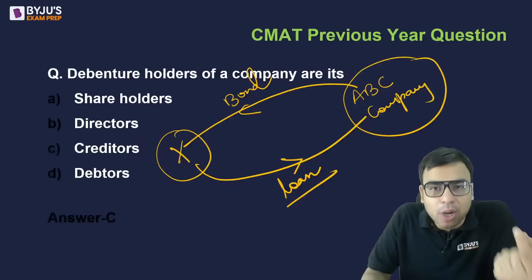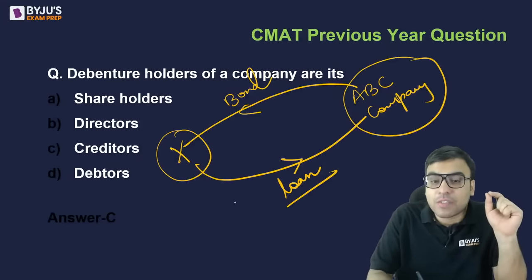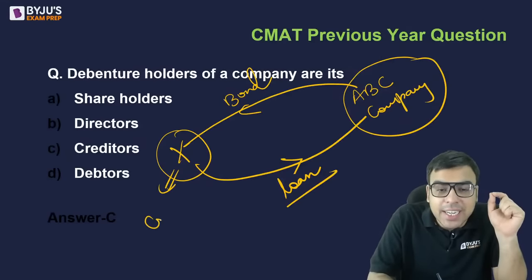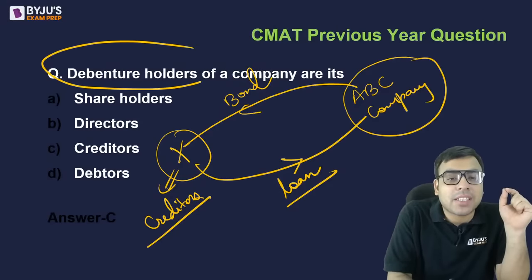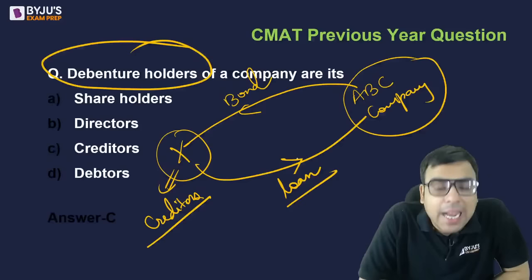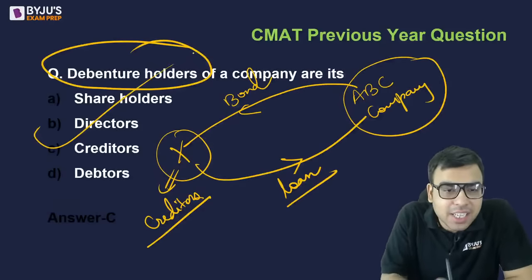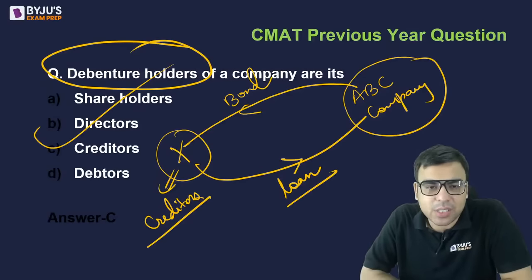If you are buying a bond of any company, you are basically giving a loan to that company. So when you are giving a loan, you become a creditor. कर्ज देने वाला. So the debenture holder or bond holder is the one who has given a loan to the company. जिसने कर्ज दिया है. Is it clear? I think it's very simple, crystal clear. C is the right answer to this question.